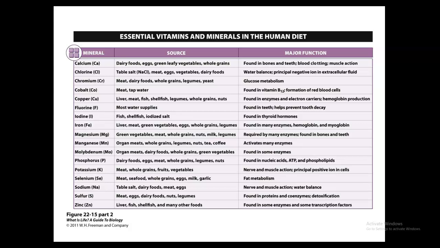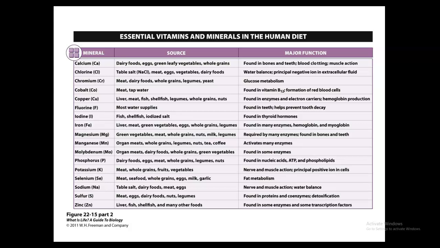Then we have iodine. It's going to be highly concentrated in the thyroid gland, and so it's needed. You get a lot of this from things such as fish and shellfish, but we also add iodine to our salt, so we use iodized salt a lot. It's going to be an essential component in the thyroid hormone, so if you don't have enough of this, then that's when your thyroid goes into hypothyroidism and it's underactive. And so it's often going to be added to foods.